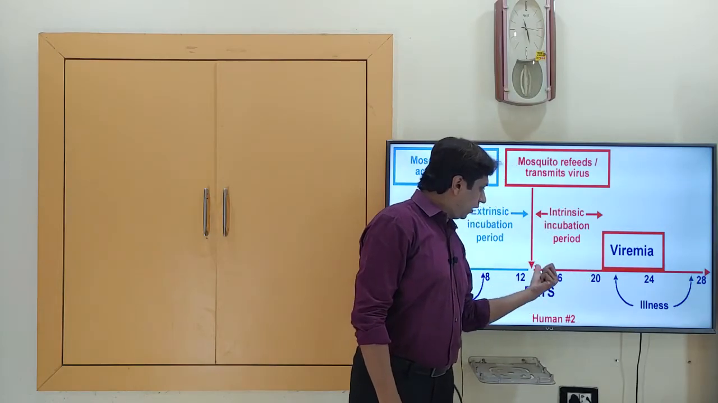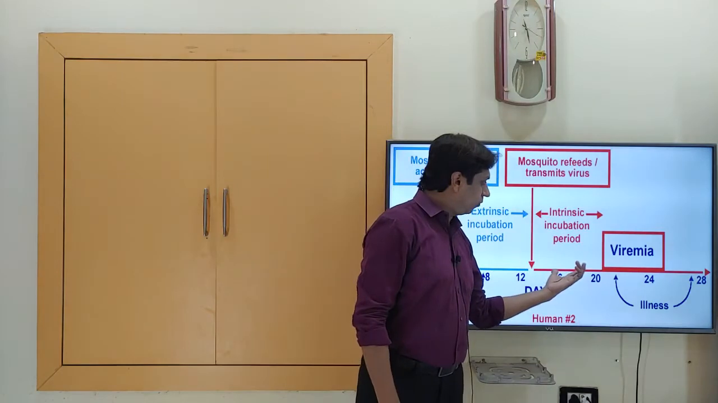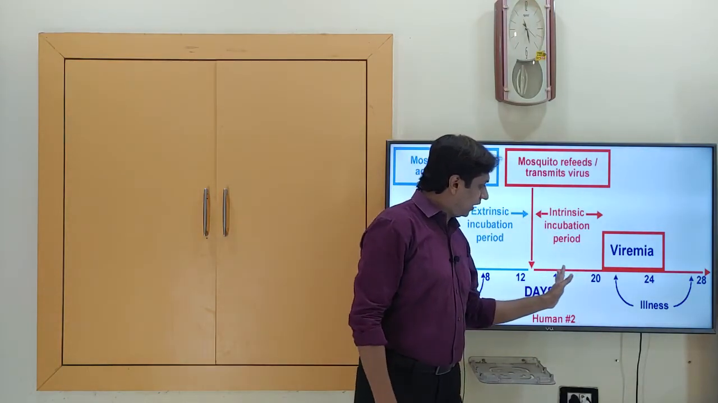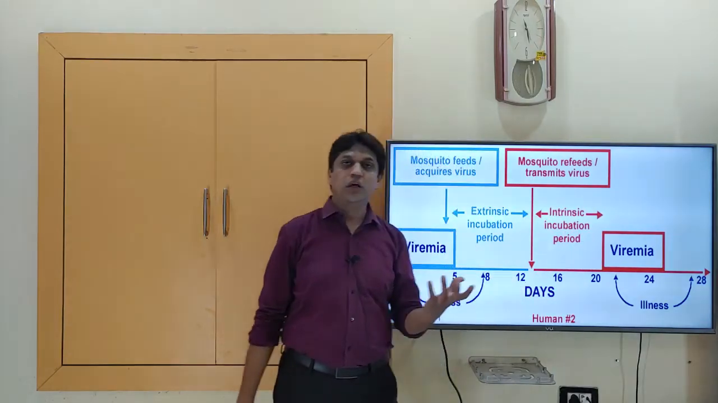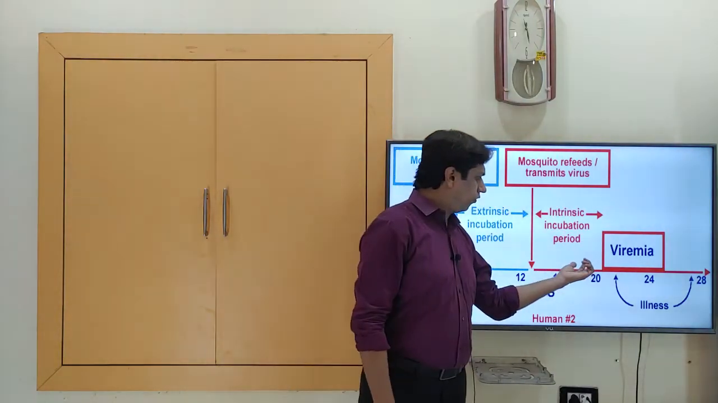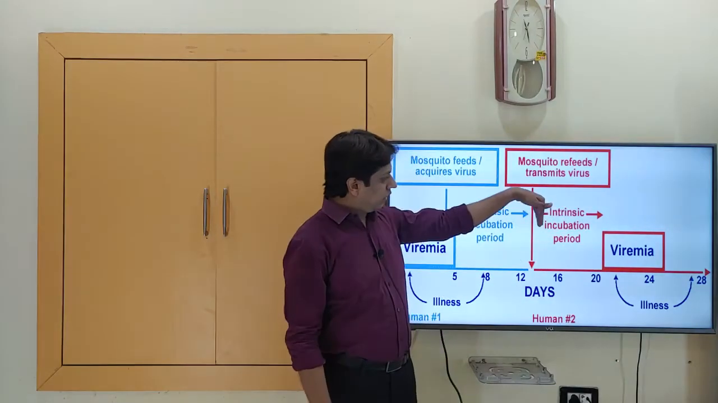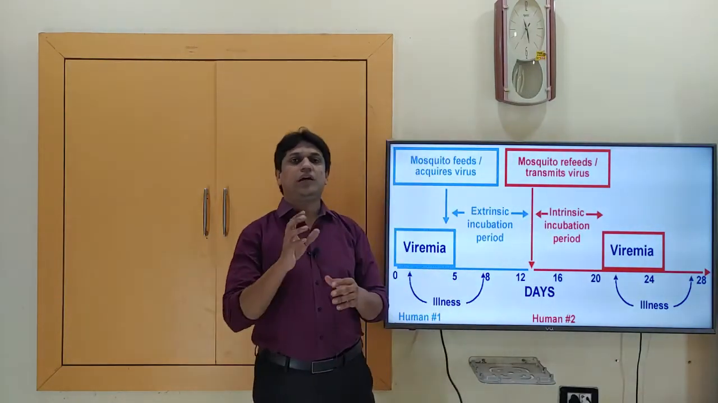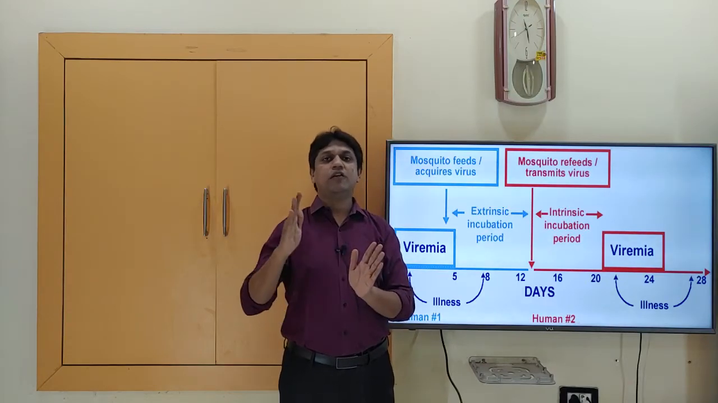When the virus is transmitted into the blood of the second human through the mosquito, the illness will start after 3 to 14 days. That is known as the intrinsic incubation period. Generally it is 4 to 6 days, but it is in a range of 3 to 14 days. The incubation period means the time period between the entry of an organism and the development of signs and symptoms.